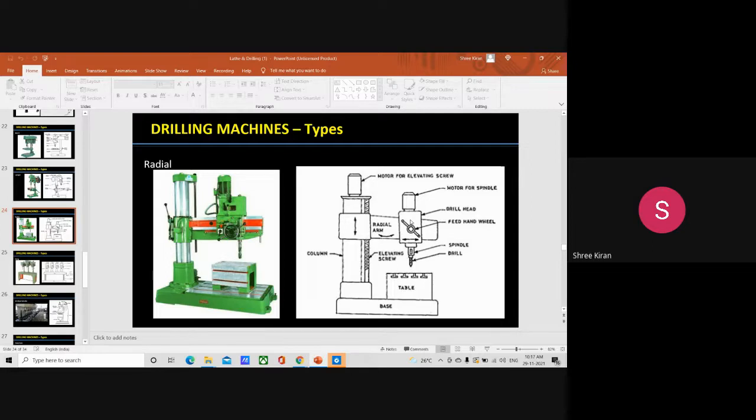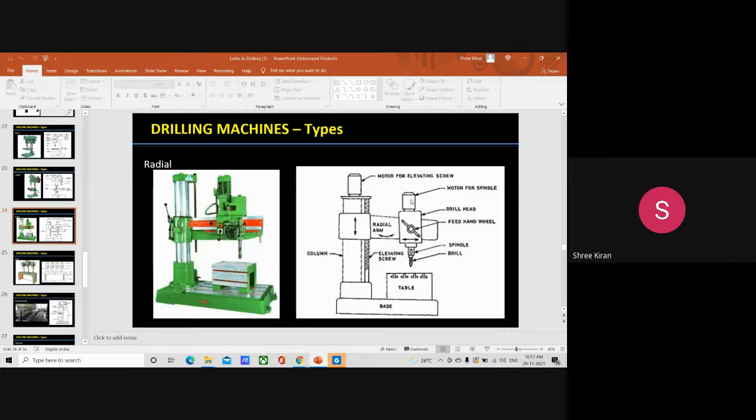Then a motor is mounted on the top of the drill head for this purpose. A small motor is mounted on top of the drill head.